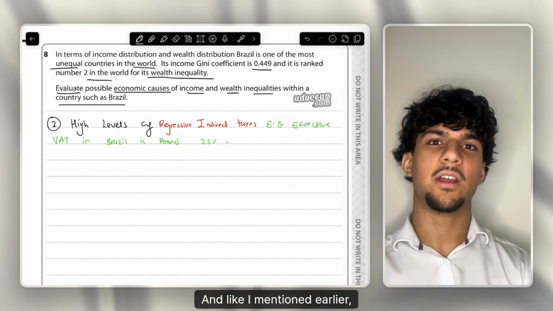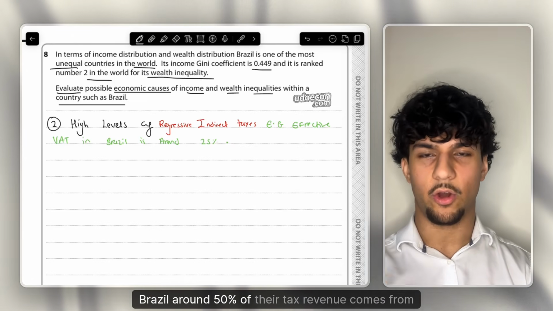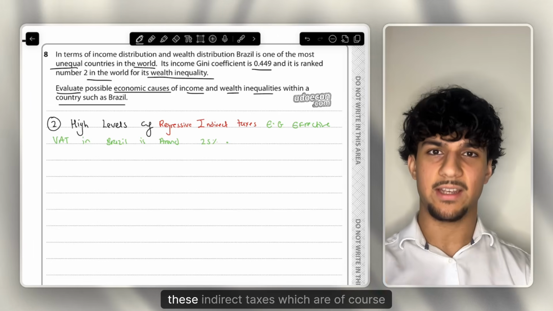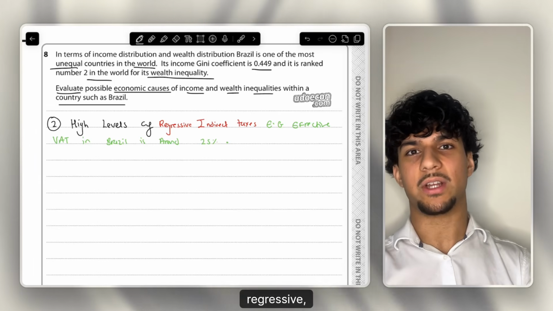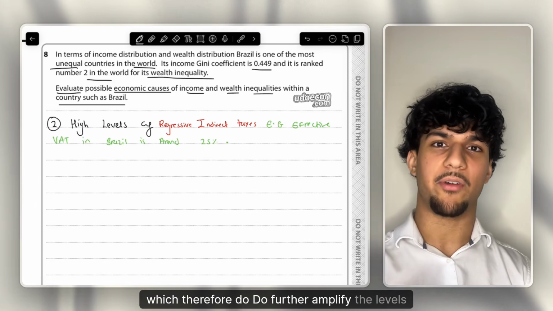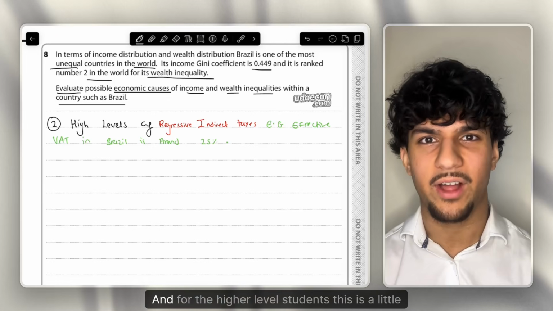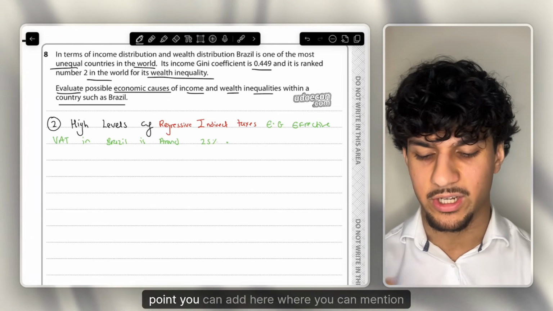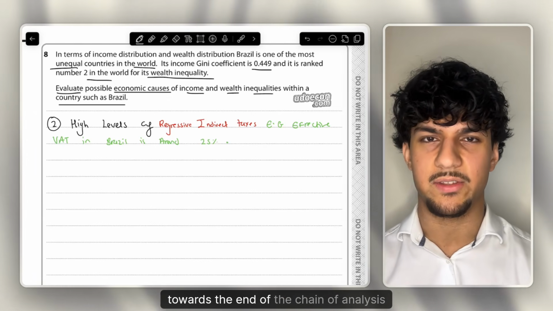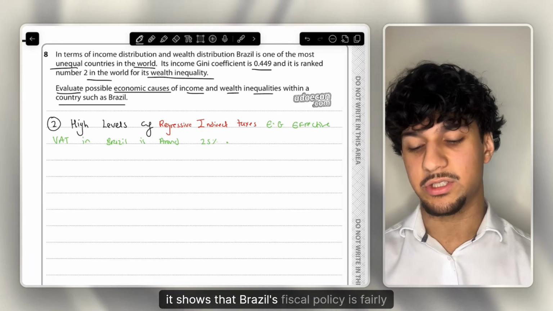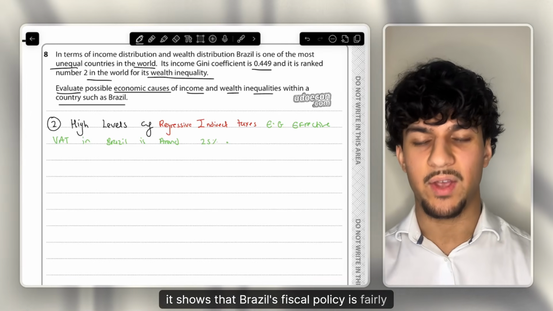And like I mentioned earlier, Brazil, around 50% of their tax revenue comes from these indirect taxes, which are of course regressive, which therefore do further amplify the levels of income inequality. And for the higher level students, this is a little point you can add here, where you can mention towards the end of the chain of analysis, it shows that Brazil's fiscal policy is fairly ineffective.